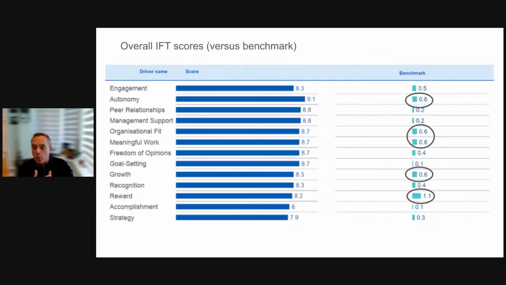So we're actually more positive than all of our benchmarks across the board. But particularly, we score highly in autonomy, organizational fit, meaningful work, growth, and reward. And so they're the areas that the org is doing really well. And then you can see the other scores are still pretty high and positive to benchmark, but they're things where we don't score quite as highly.